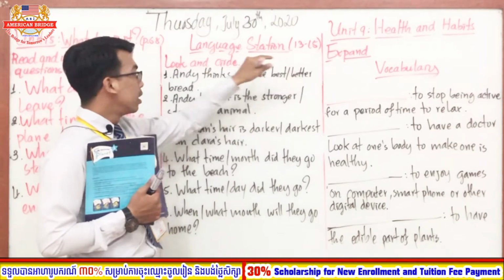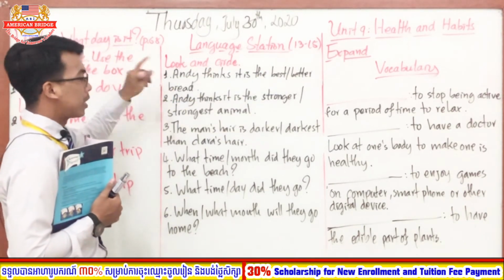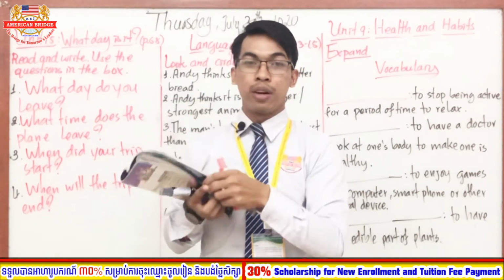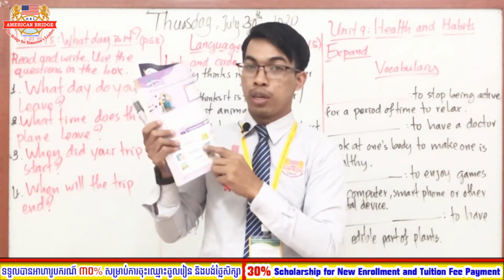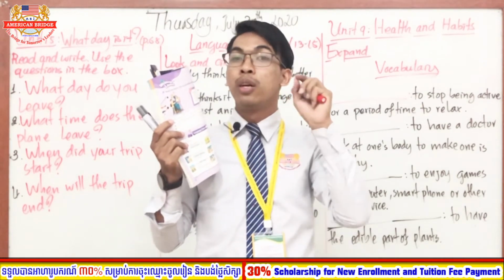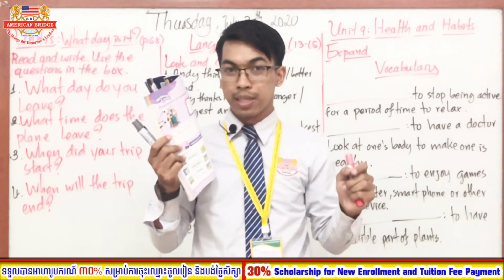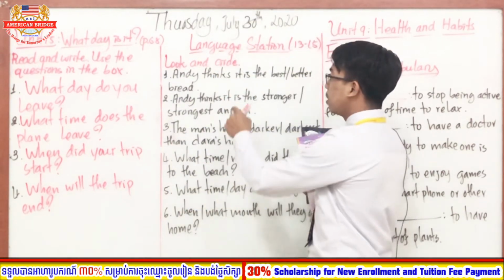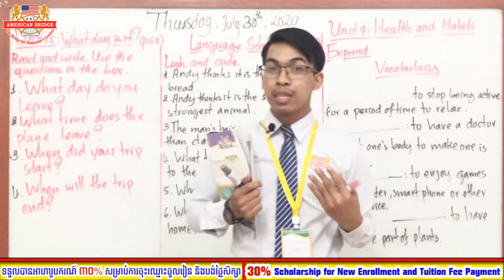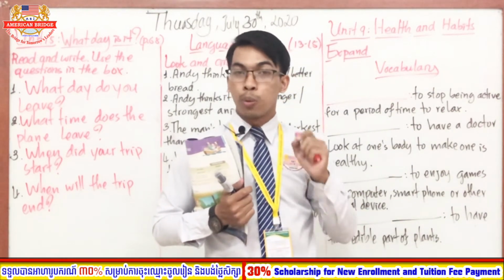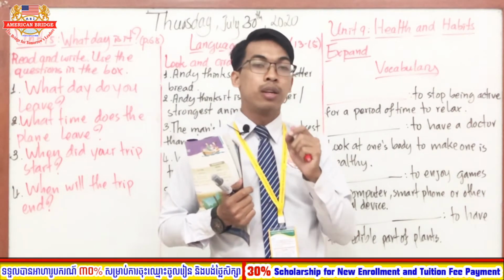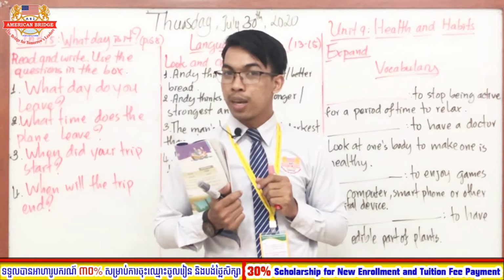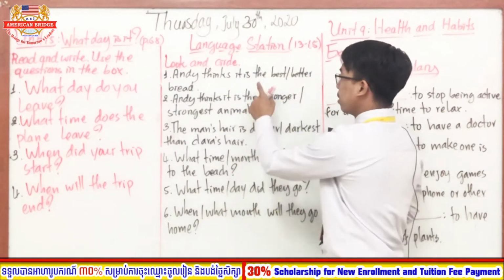Good. So now to make sure that you remember the lessons in unit 13 up until unit 15, let's review all together. So it is about the exercise practice regarding the lessons that you have learned so far in the 3 units together. Okay, so everyone, now you have to look and circle. You have to look at the picture and also the sentences in each picture. So you have to circle the correct answer. You have to circle only one correct answer. You see? Good. So everyone, we have 6 sentences. You have to read and look at the picture, and after that you have to choose only one correct answer. You see? Good. You got a point? All right. So now let's start together.